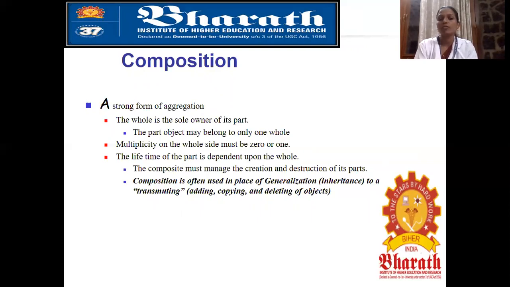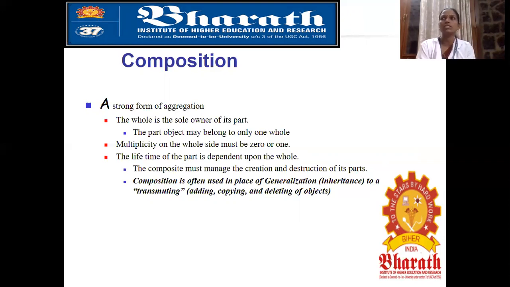The lifetime of the part is dependent upon the whole. So the composite must manage the creation and destruction of its parts. Composition is often used in place of generalization, that means inheritance, for transmitting, adding, copying, and deleting of objects.